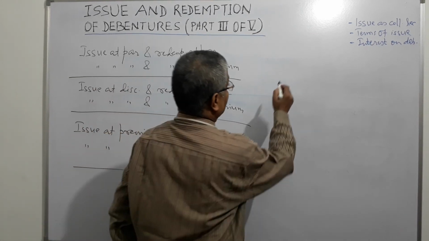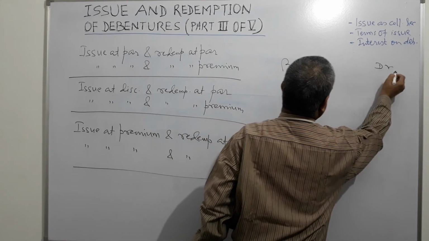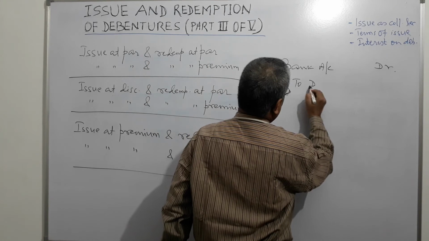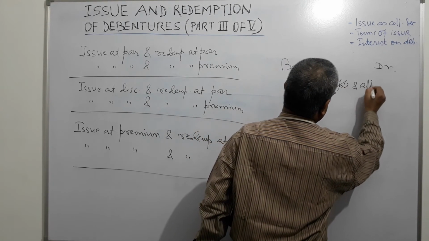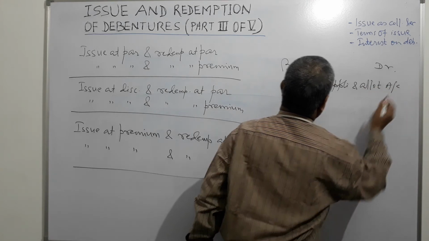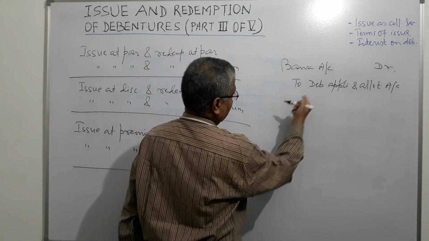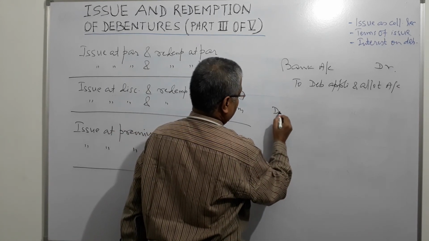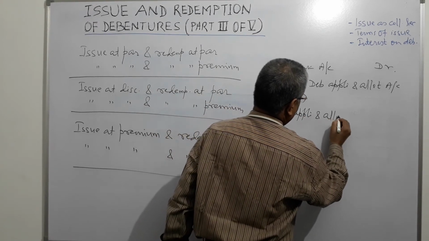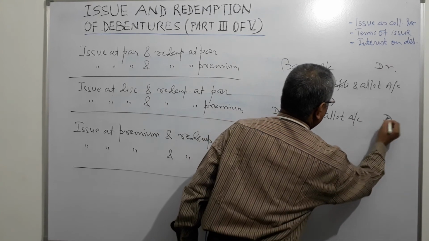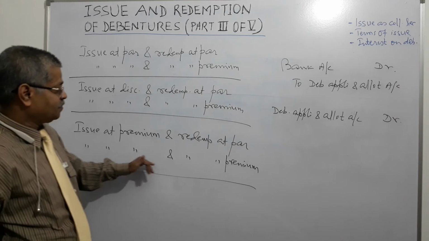First stage once again is the same. Bank account debit to debenture application and allotment account. This is credited, and at the time of allotment this account will be debited. Debenture application and allotment account is debited. So what else? Issue at premium.